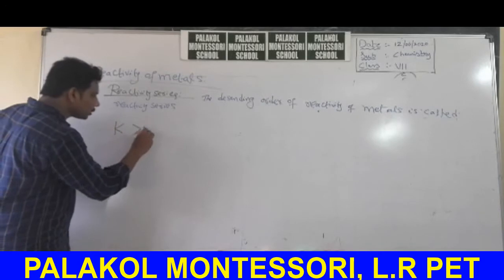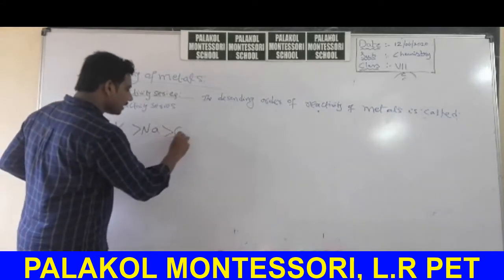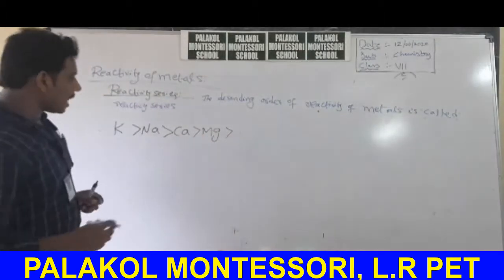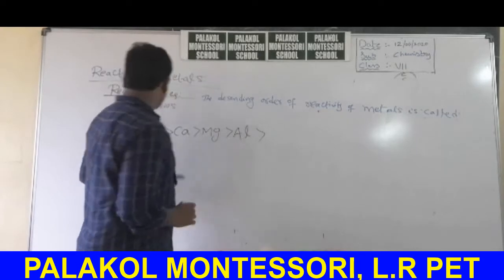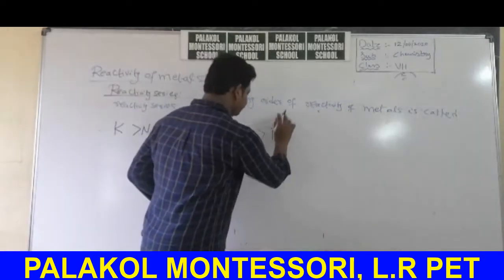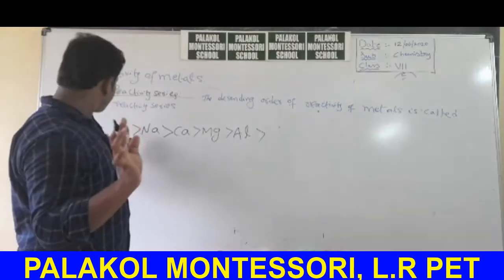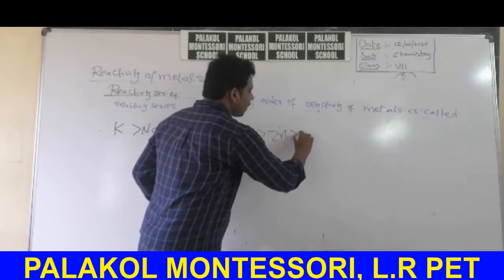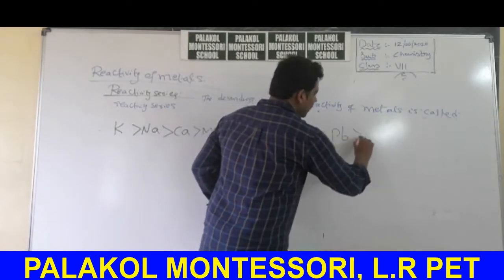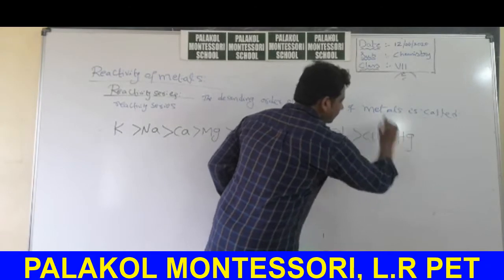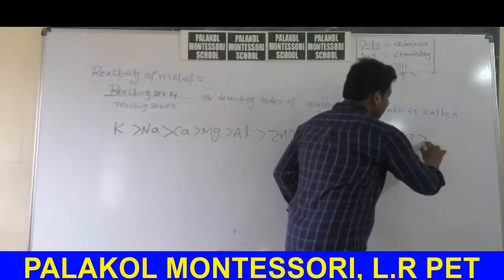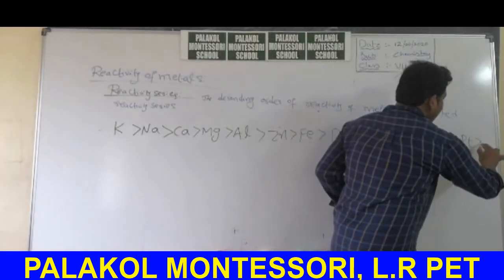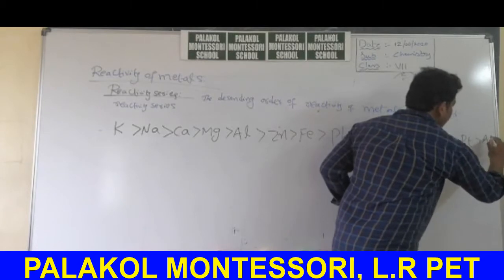Potassium is highly reactive, then sodium, then calcium, then magnesium, then aluminum, then zinc, ferrous, lead, copper, next Hg means mercury, next Ag means silver, next Pt means platinum, final one is Au, gold.